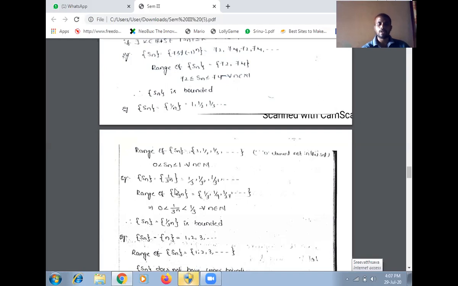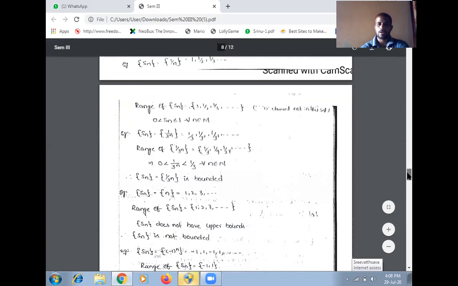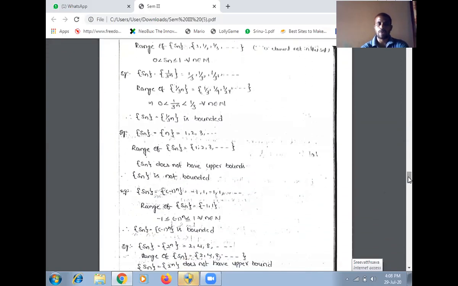So 0 is the greatest lower bound and 1 by 3 is the least upper bound. So 0 is less than 1 by 3 to the power of n, which is less than or equal to 1 by 3, for all n belonging to N. That's why Sn equal to 1 by 3 to the power of n is bounded, since we get both the infimum and supremum values.